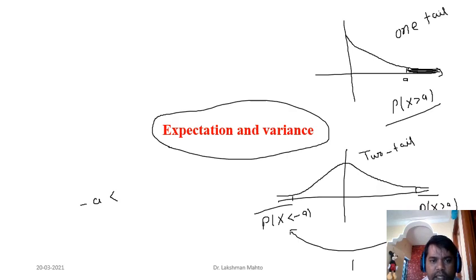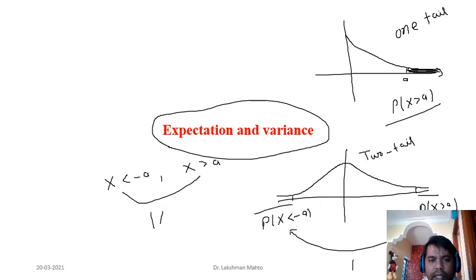So what does it say? It says that x is taking values in two scenarios. In this scenario, you can observe that x is taking a value less than minus a, where a is a fixed number. And in the second scenario, it is saying that x is taking a value greater than a. If you want to jointly write these two, what is the meaning of that?